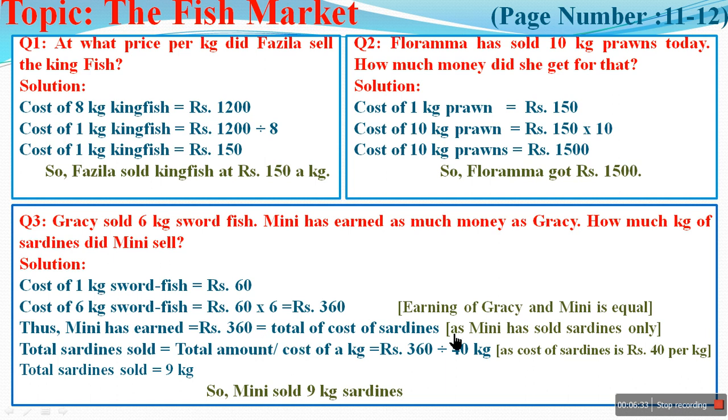Total cost of sardine is equal to the total earning. Total sardine sold, meaning how much sardine Minnie sold, is equal to the total amount she got divided by the amount of 1 unit, that is the cost of 1 kg. Total amount was rupees 360, what she earned, divided by rupees 40, that is the rate of 1 kg. So 360 divided by 40 is equal to 9 kg. So total sardine sold is 9 kg. So Minnie has sold 9 kg sardine.